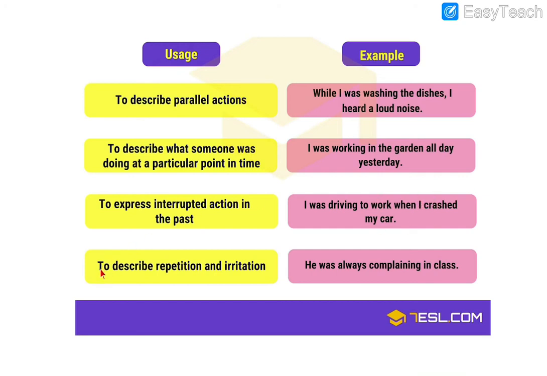And the fourth one, to describe repetition and irritation. He was always complaining in class. So in this action, we are talking about something that always happened again and again, which is repetition and irritation.